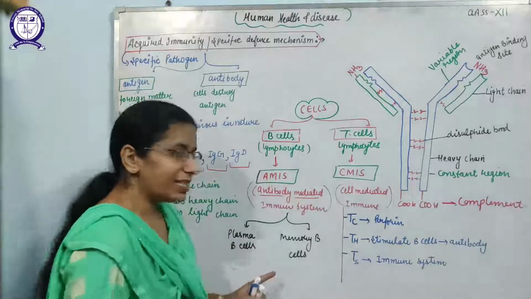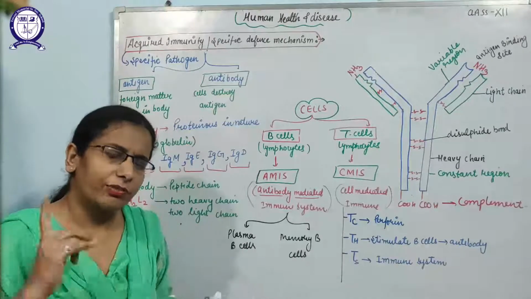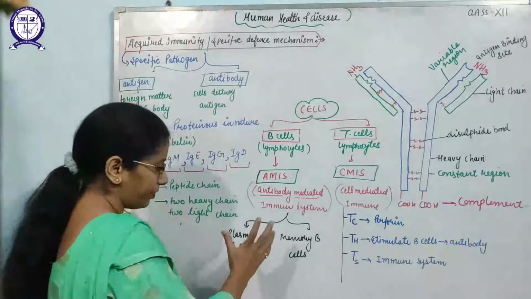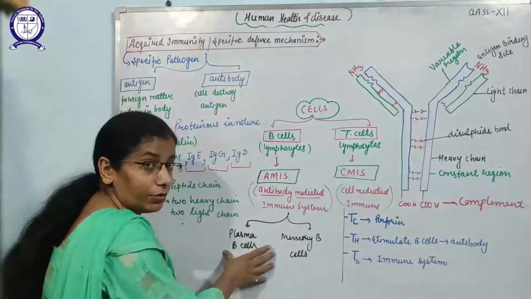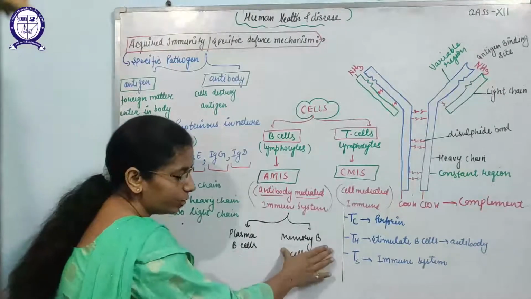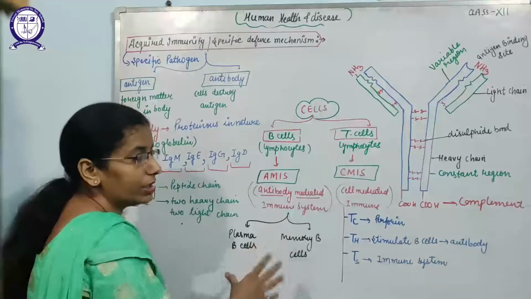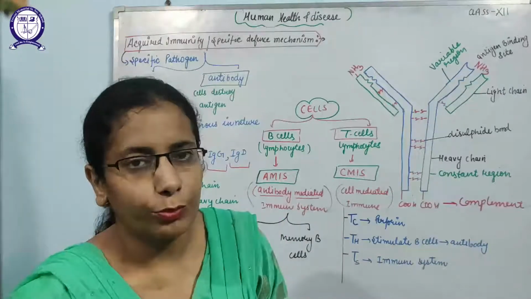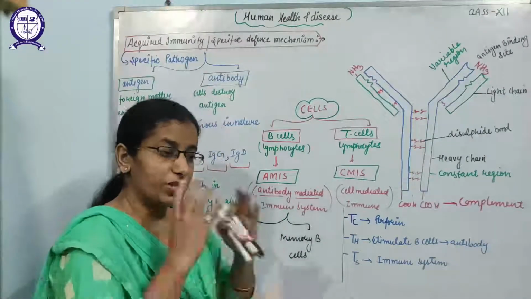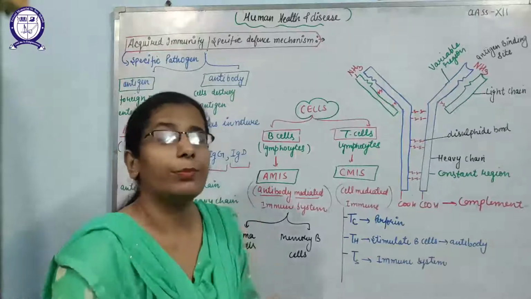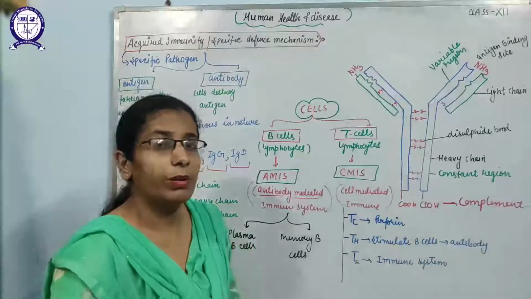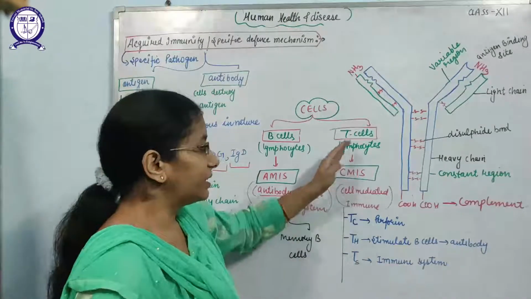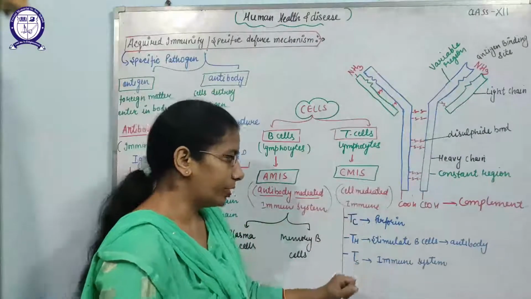The second is the memory B cells, which will maintain the memory of the specific antibody. What does it mean? Which antibody will kill what type of pathogen will be memorized only by the memory B cells.